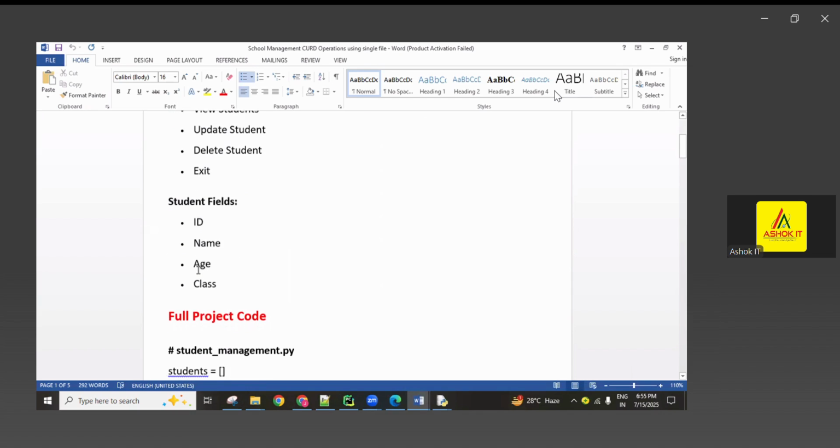Student object fields: these 4 fields you can consider: student ID, student name, student age, student class. Okay? So 4 fields: ID, name, age, class. Whenever you want to update, based on the ID, you can update it. If a student is available with that ID, you can update, or else display student not found. And if you want to delete, based on the ID, you can delete from the list.